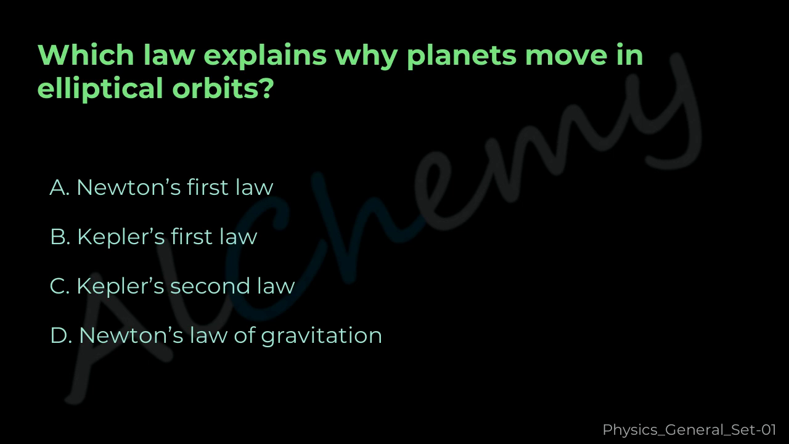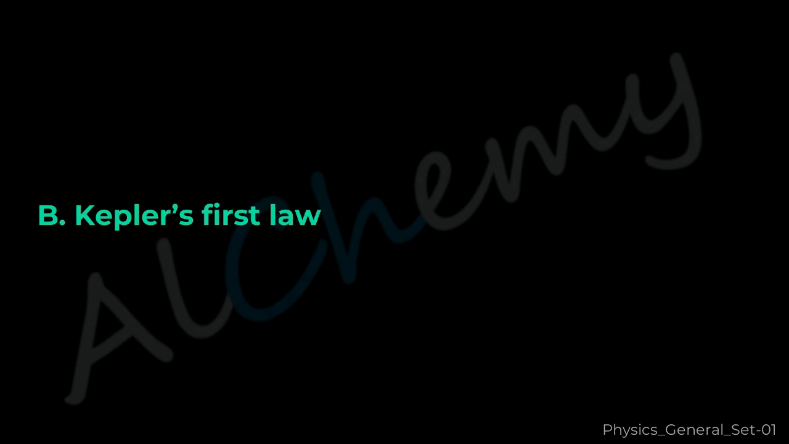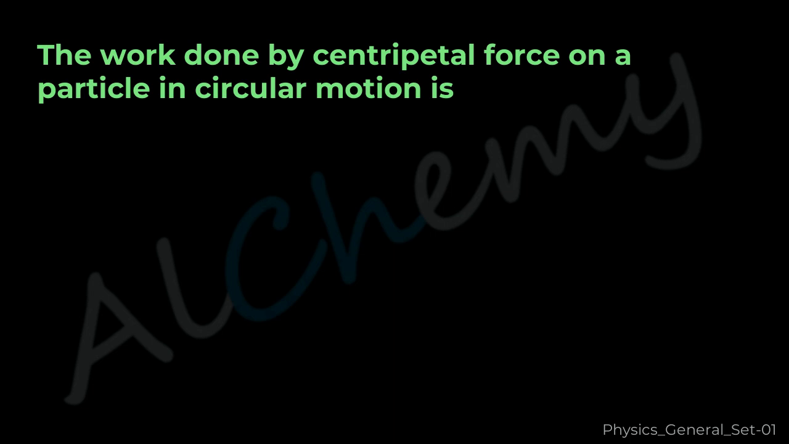Question 5. Which law explains why planets move in elliptical orbits? A. Newton's first law. B. Kepler's first law. C. Kepler's second law. D. Newton's law of gravitation. The correct answer is B. Kepler's first law.